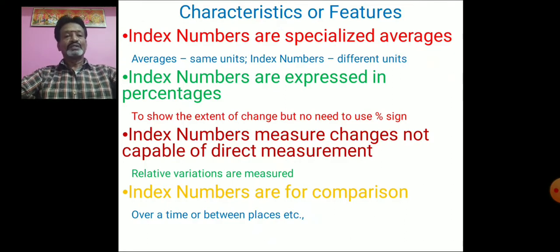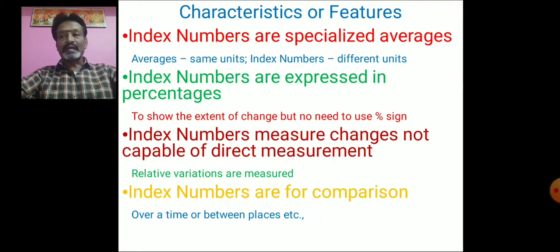Number 4, index numbers are for comparison. Here we calculate the index number, and that index number will be compared from one period to another period. Over a period of time or between different places, we can compare how a particular variable has varied.